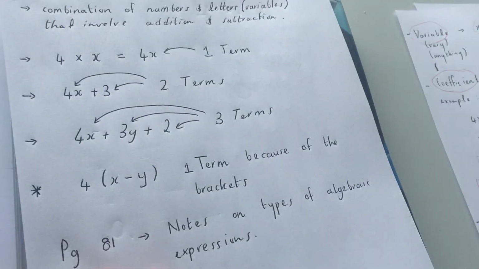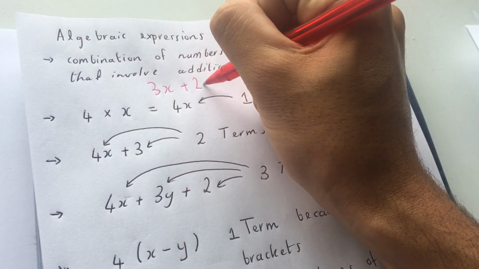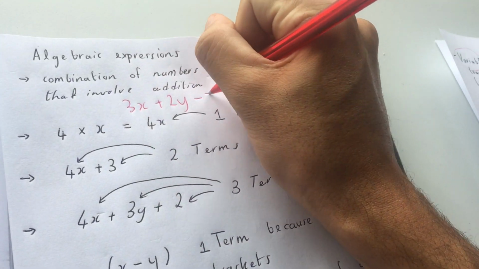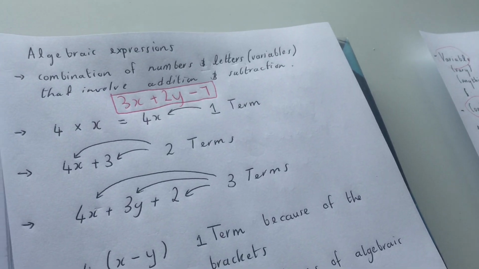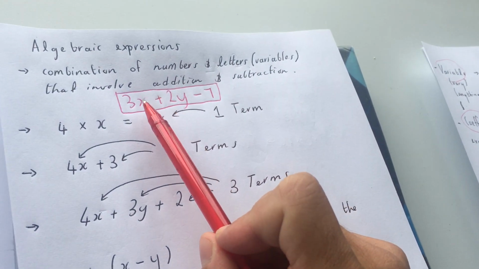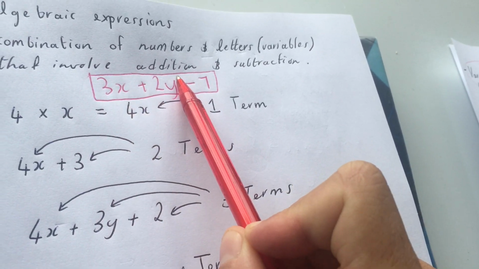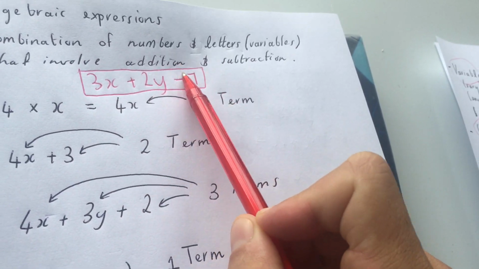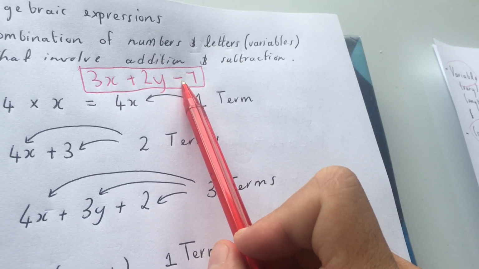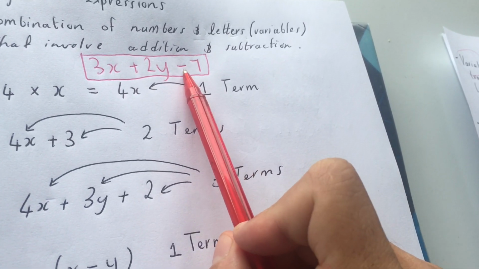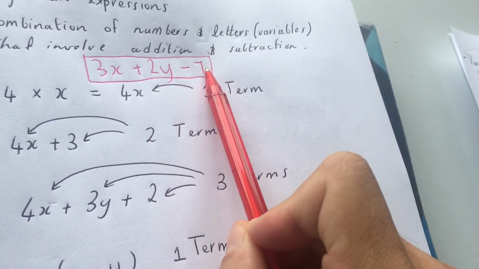All right, so let's do another one. 3x plus 2y minus 7. That there is an algebraic expression. All right, that algebraic expression is made up of 3 terms. 3x, 2y, subtract 7. Very important. I will say negative 7, but I know you kids will get confused. You'll say, why is it a negative? Isn't it subtract? But let's just remember, this sign is always married. The subtractions are always married.